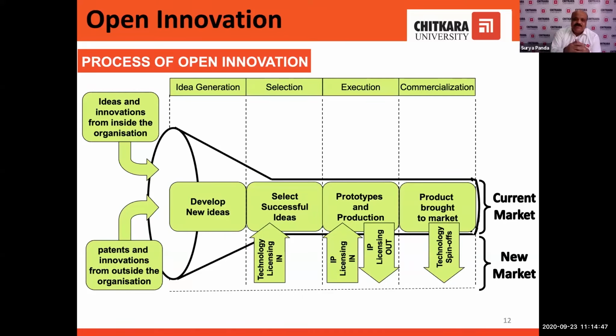Then we develop the prototype. After the development of the prototype, we test it and see whether it is commercially viable or not. Then we go for commercialization. Then we send the product to market. So this is the process of open innovation. Whenever we innovate something, whenever we get a problem, we try to find out the solutions, and we get multiple solutions.